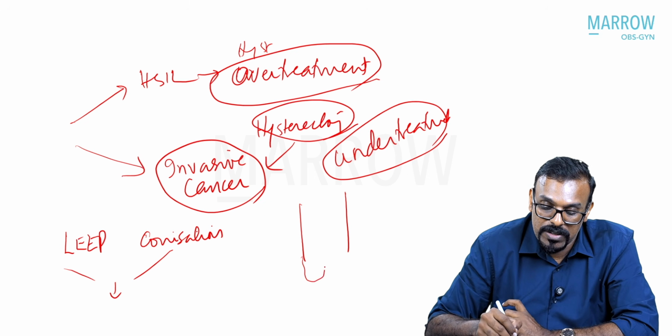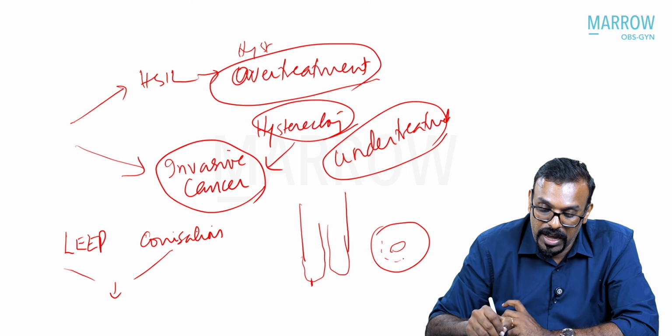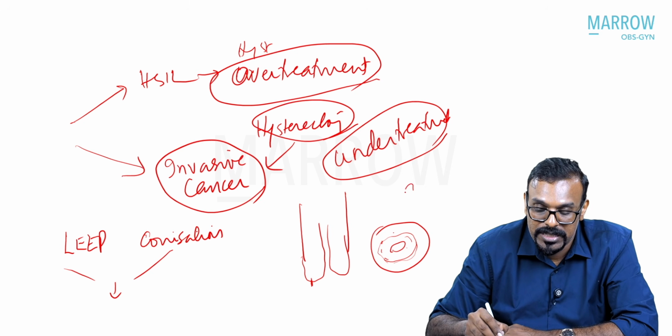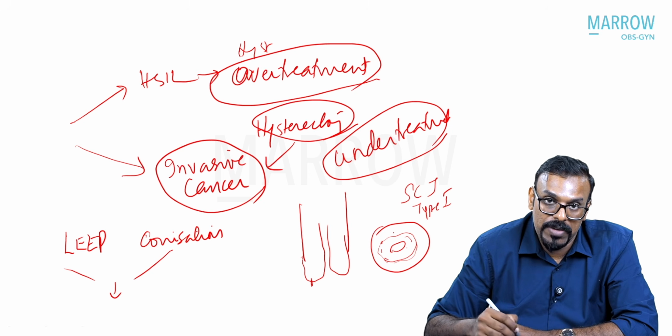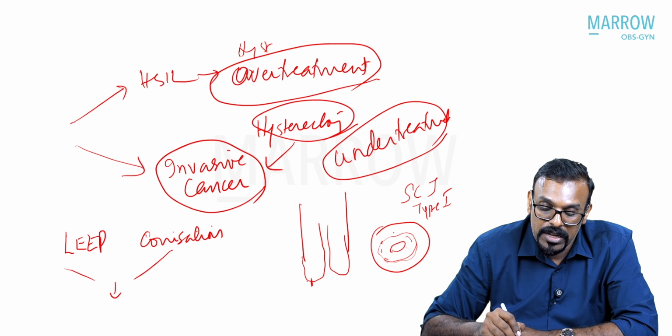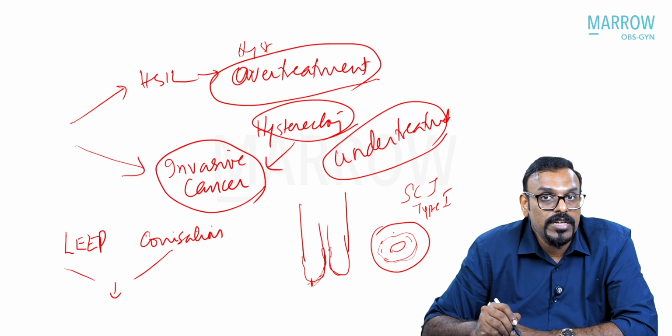So here you have the cervix. This is the ectocervix. In the reproductive age group, you have the ectocervix and the endocervix, that is the squamous epithelium and the columnar epithelium, and the entire transformation zone might be present on the ectocervix. So a fully visible SCJ, or the type 1 transformation zone. As the patient becomes menopausal, due to the deficiency of estrogen, the squamocolumnar junction gets pulled into the endocervical canal.